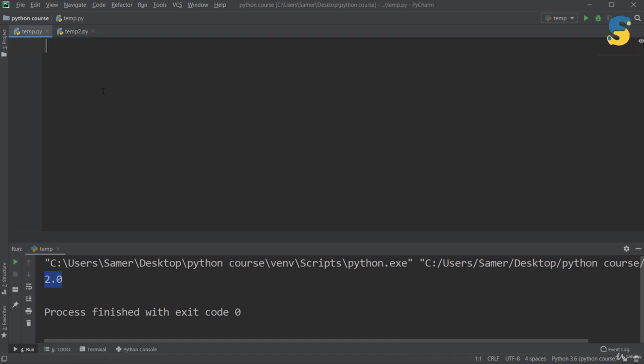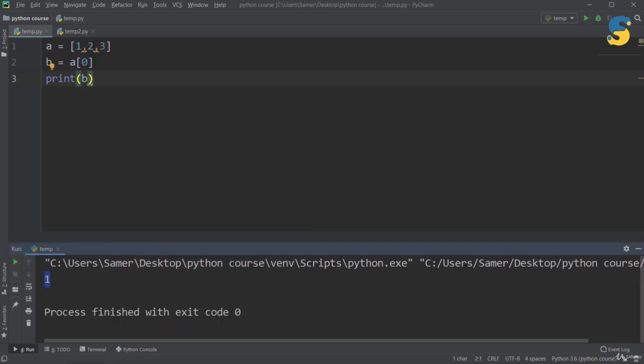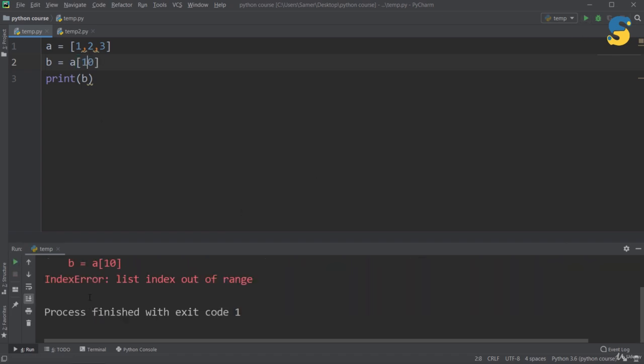I will remove everything. And now let me assume that I have a equal to 1, 2, 3, b equal to a, 0, print b. If I run, I will get 1, which is the first item within a. Now if I replace 0 by 10 and run, I will get, as you see here, index error. Why index error? Because I'm trying to access location number 10 in a list which has only 3 elements, so I get in this case index error.